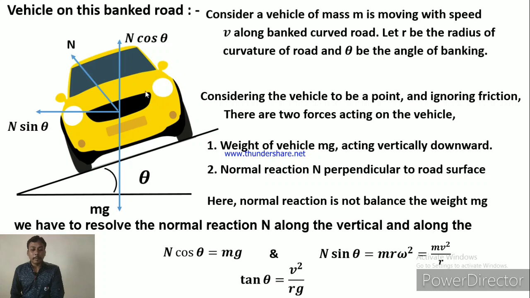Remember why this normal reaction is resolved into two components: because the normal reaction cannot balance the weight mg and the necessary centripetal force is not provided in this situation.